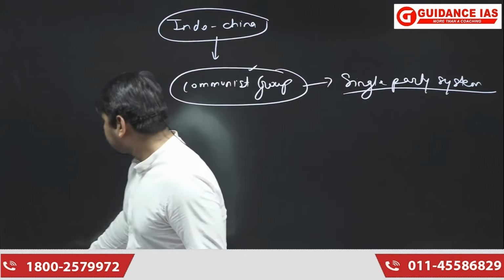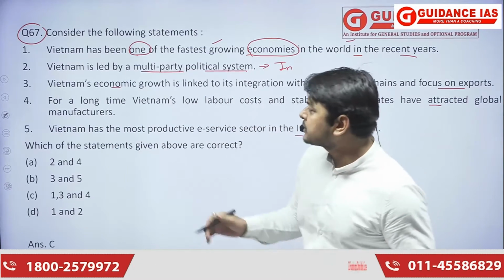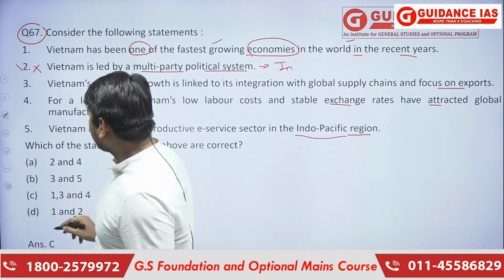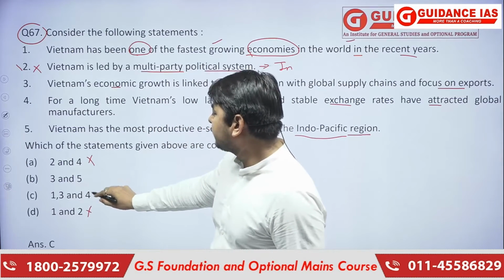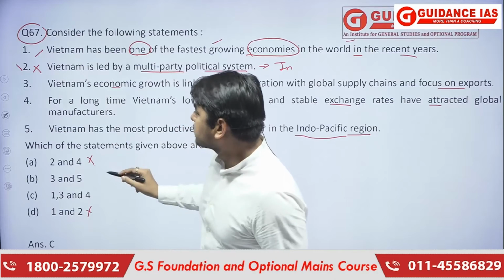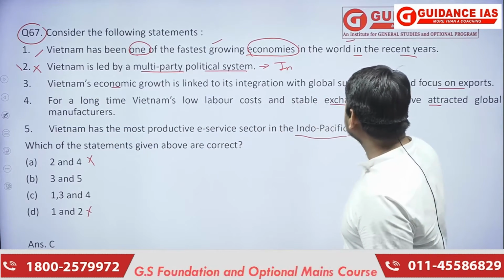So we can now surely eliminate with this information. If you have just this much information, statement 2 can be eliminated here. Eliminating this part, we are left with statements 1, 3 and 5, and 1, 3 and 4. So here statement 1 is correct. Statement 3 says that Vietnam's economic growth is linked to its integration with global supply chains